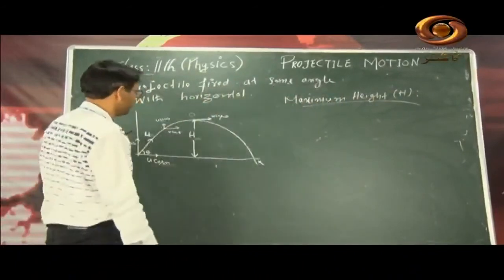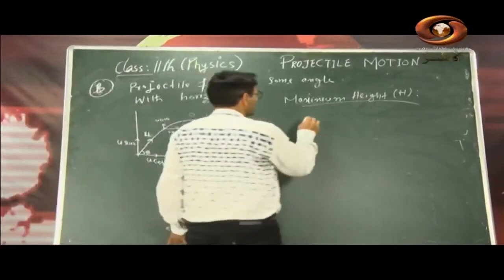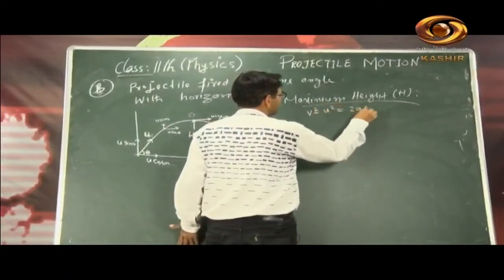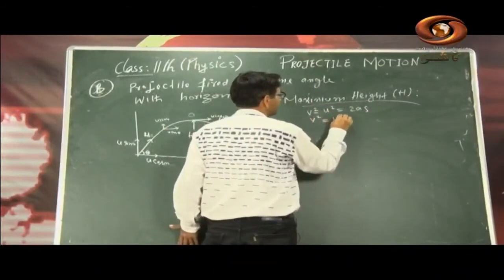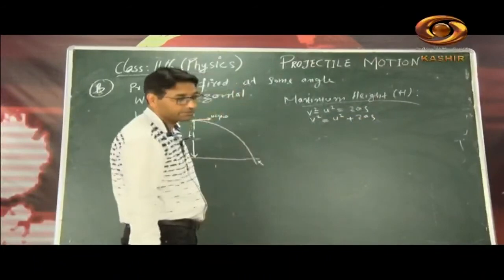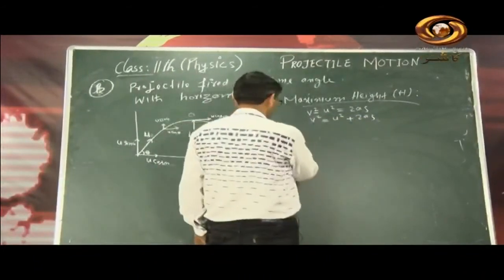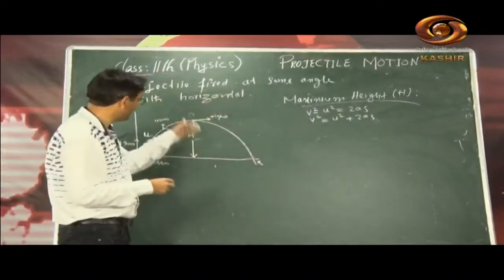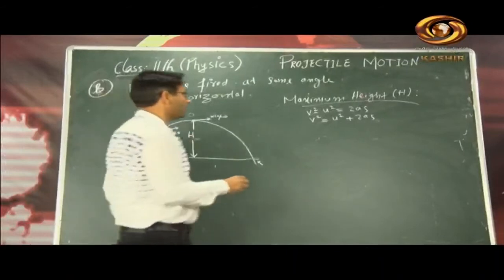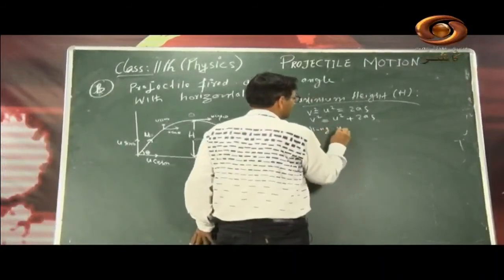Observe it keenly, how I am going to derive it. You know the equation of motion: v square minus u square is equal to 2as, or v square is equal to u square plus 2as. This is the equation of motion for final velocity. Now we take it along the y-axis, because height is along the y-axis, since it is the maximum vertical distance, not horizontal.